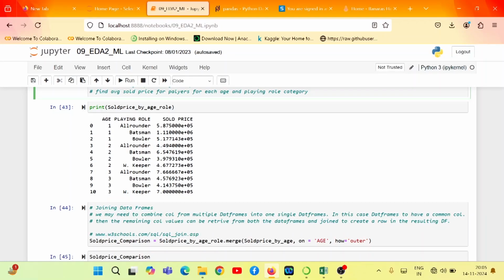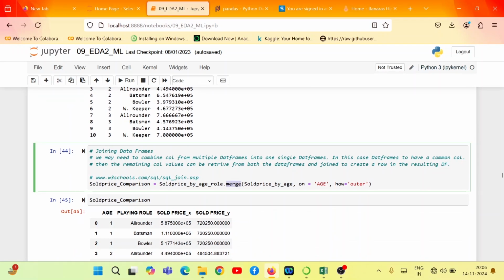For example, to merge two data frames, pandas has a method called merge. It can be called from one data frame, and another data frame can be passed as a parameter. It also takes a parameter called on, which is a common column in both data frames, and it should be present in both data frames.